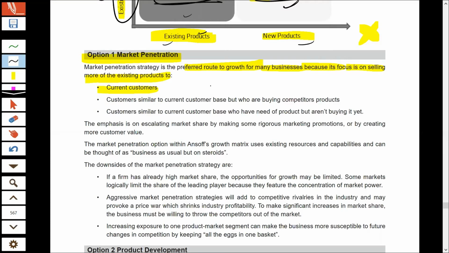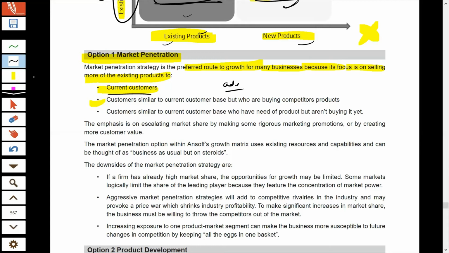Supposing there is a toothpaste company and it wants to sell more to the same customer. Then it will modify its advertisement and appeal to its customers to brush their teeth twice or thrice a day. That way they can increase their sale to the existing customer. Because if the toothpaste is used more often by the customer, definitely the consumption level will increase and they'll buy more. So that way you can sell the same product in the same market but more, and thereby you can grow.